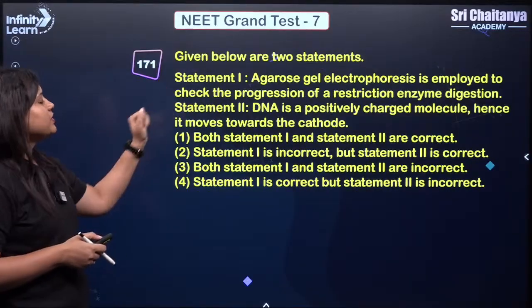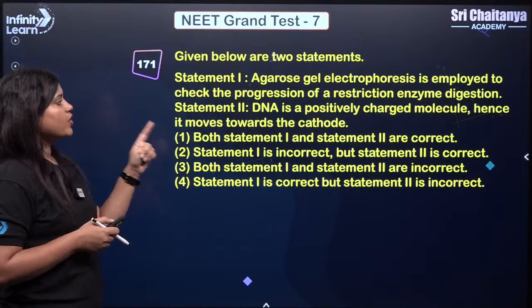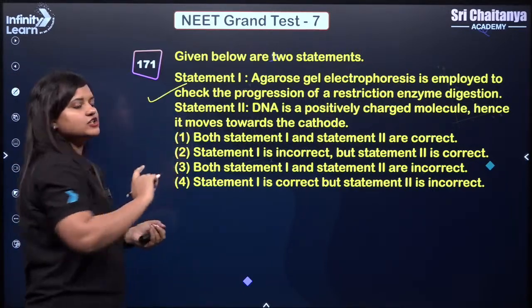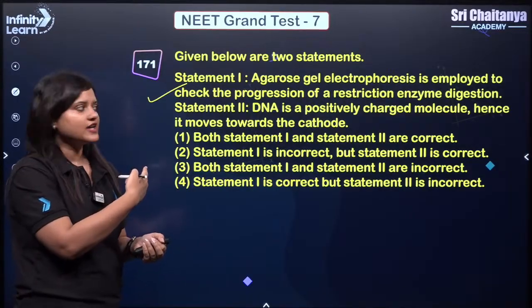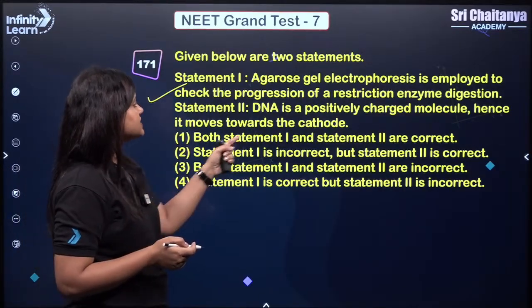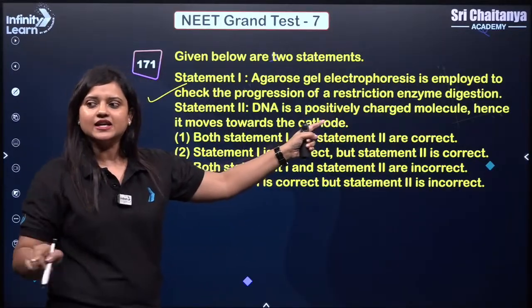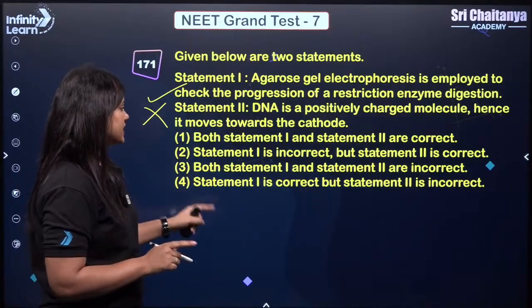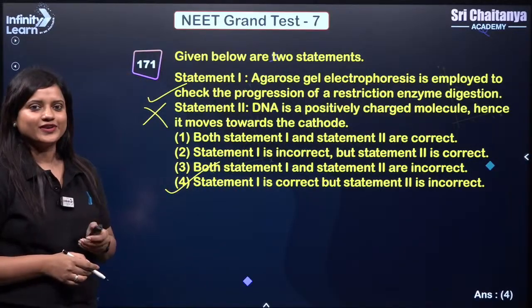Next. Statement 1 says agarose gel electrophoresis is employed to check the progression of restriction enzyme digestion. Yes. Okay, we need to separate the fragments of DNA. So that's why we are doing gel electrophoresis. Statement 2 says DNA is a positively charged molecule. No, DNAs are negatively charged molecules. So this is wrong. So 1 is correct but 2 is incorrect. Correct answer should be 4.